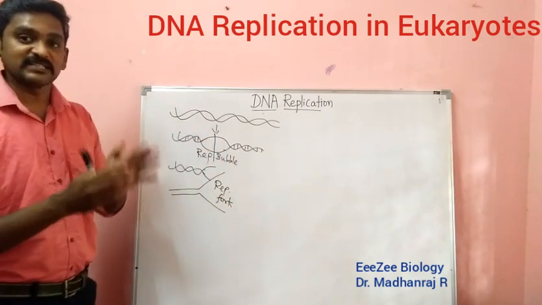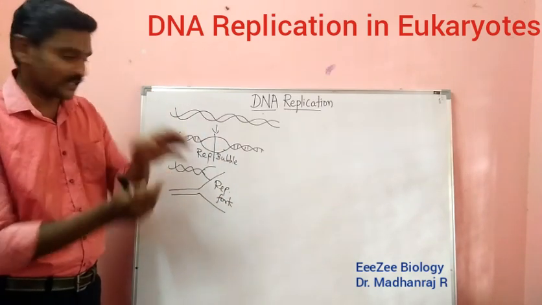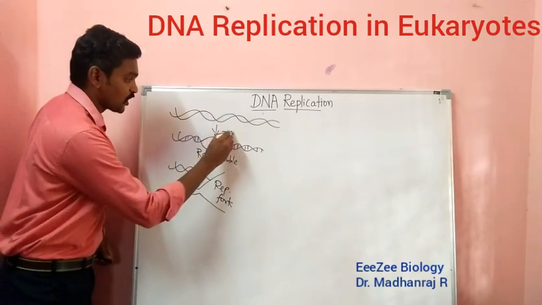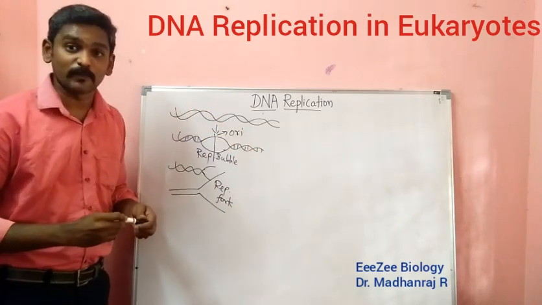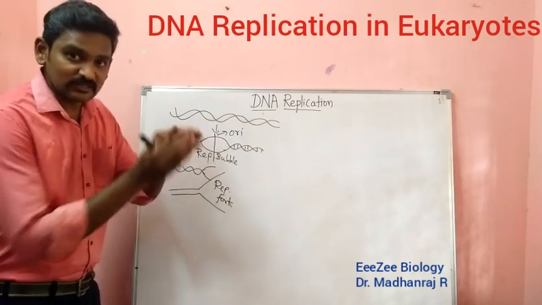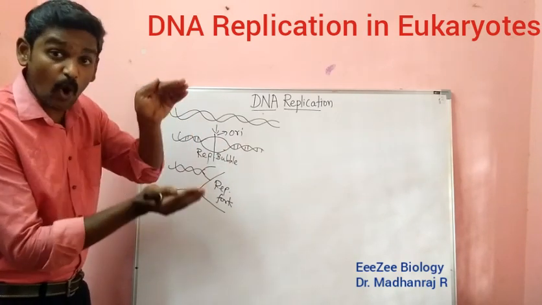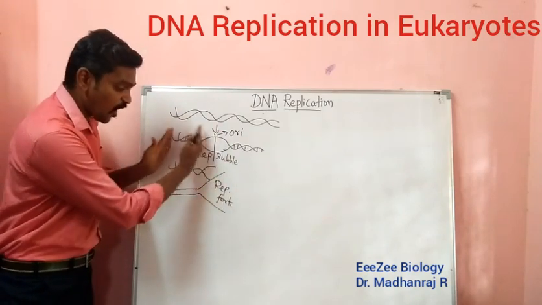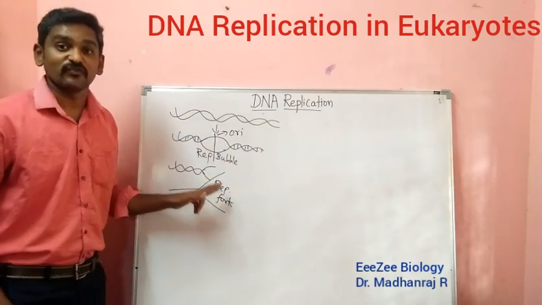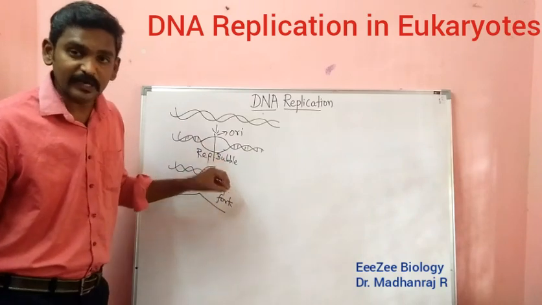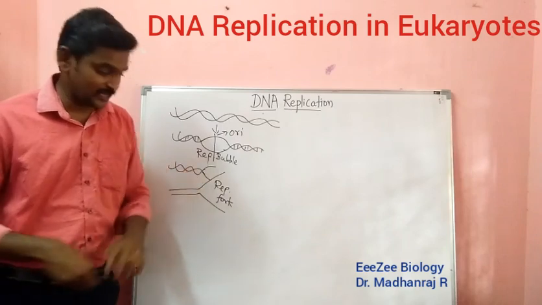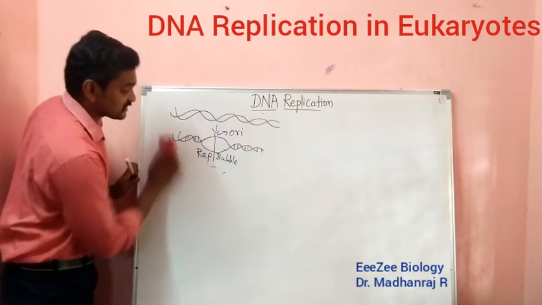Now what happens, initially DNA has to unwind. It is called a replication bubble. In this location, as I said, the origin of replication will be present. On that location only, it will be opening, and the opening will produce a replication bubble. If you take the half, it is called a replication fork. In the replication fork only, the enzymes will be coming and acting, so all the process will be happening. I will be explaining how the process takes place now.